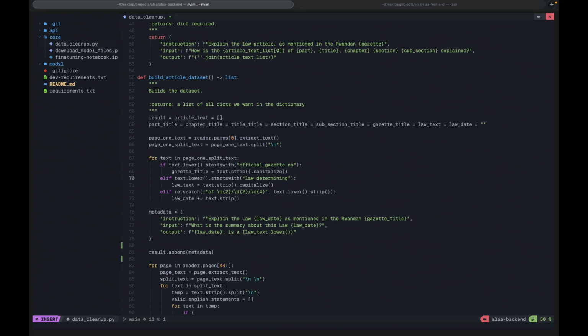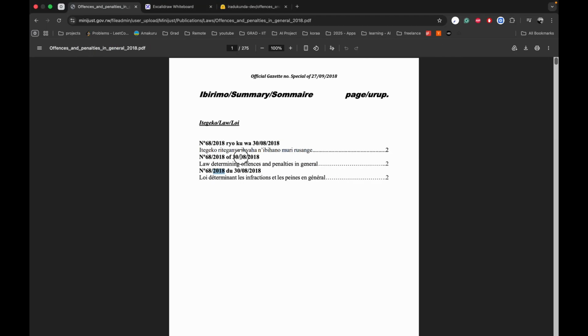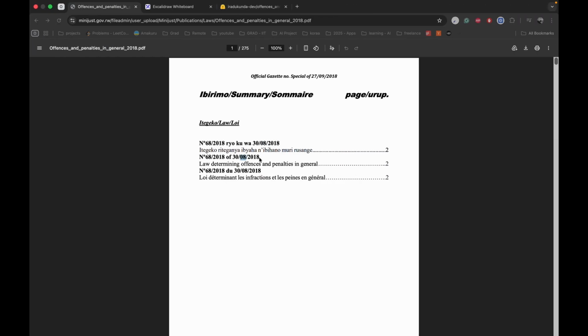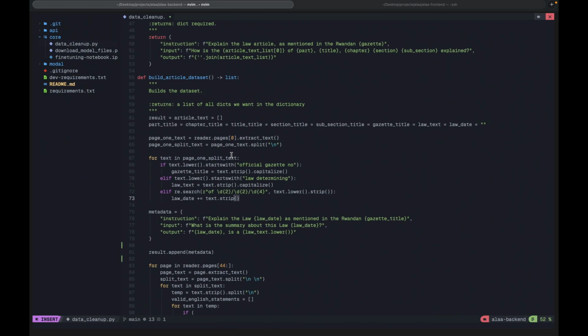Then this is the law. Here we are looking for the text that contains digits. What are we looking for here? We're looking for the text that contains digits, so that we get this. We need to get when the law was properly established and all of that. Yes, this text is what we are looking for. Then we make the metadata.